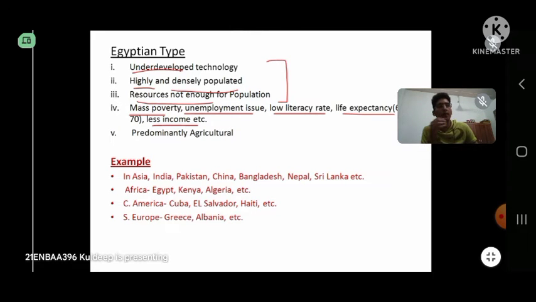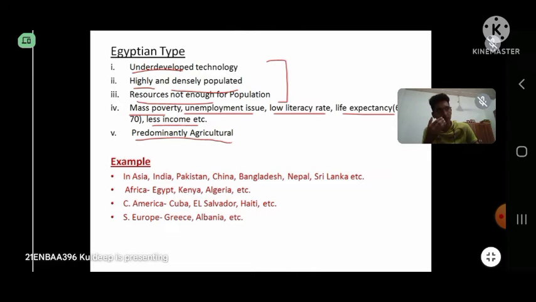So due to this, these issues will obviously rise, and most of them are engaged in the agricultural field, and agriculture cannot upgrade your life, especially when the population is high and the land per person is not that much, which gives rise to the unemployment issue and low literacy rate also.